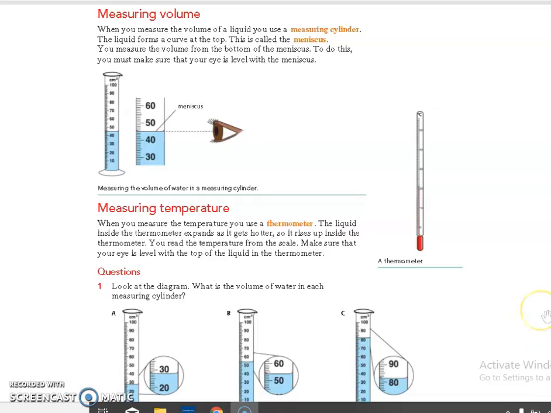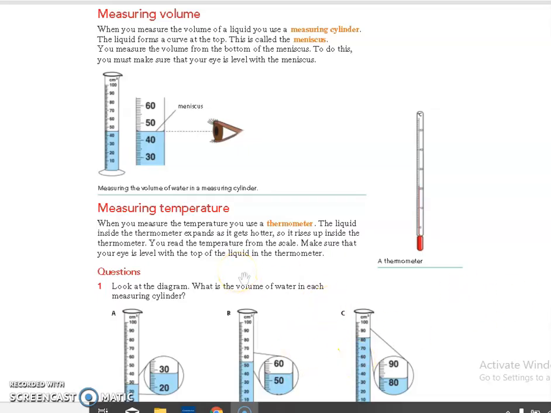Why? Here it is mercury. The liquid inside the thermometer is mercury, which is denser. So here we have to look at the upper meniscus. We have to take the top meniscus.